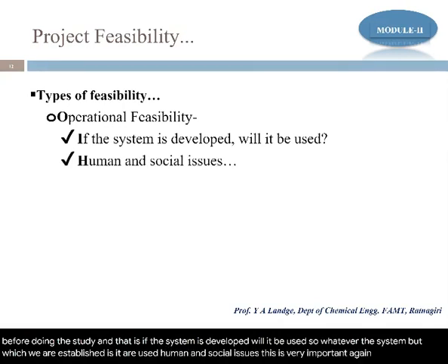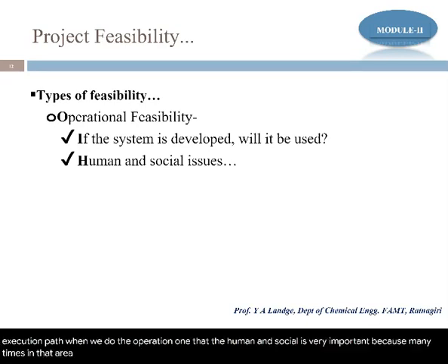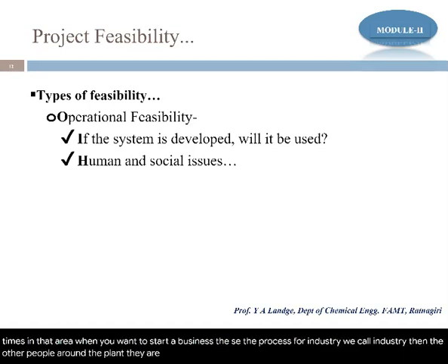Again, when we do the execution part, the operation part, the human and social issues are very important, because many times in that area, when you want to start a business, project or industry, the people around the plant oppose the plant, just like the example of Jaitapur.